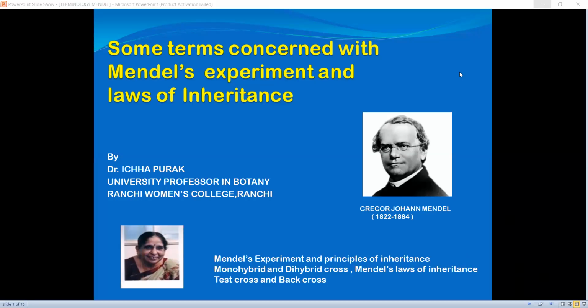This is the first slide, which shows the snap of scientist Gregor John Mendel, who is also known as father of genetics. He tried to understand how characters are transmitted from one generation to other. For this, he performed experiments from 1857 to 1865 on a plant known as sweet pea or Pisum sativum.